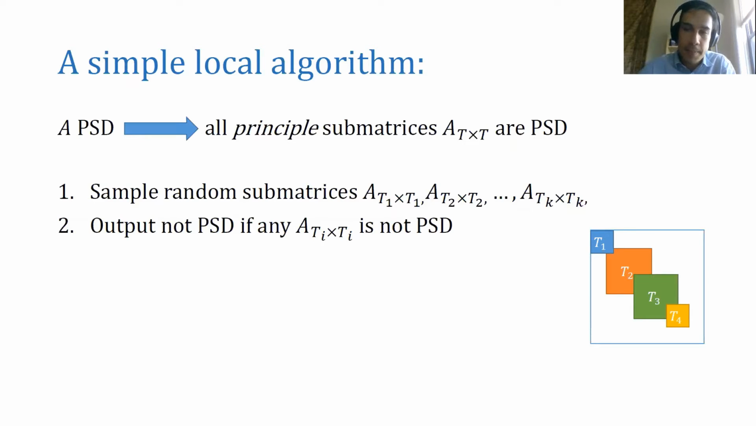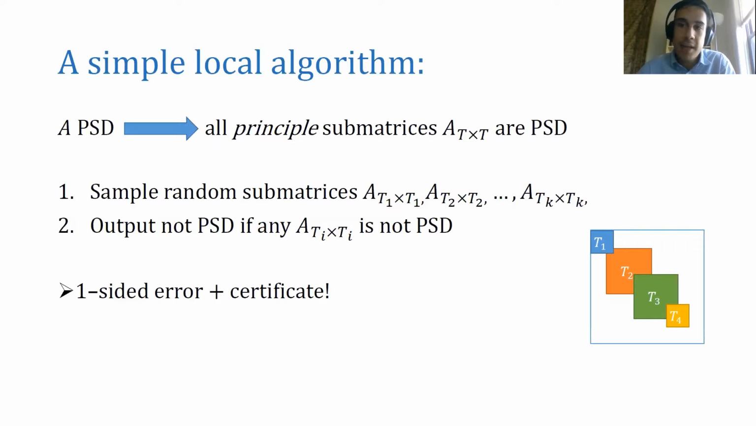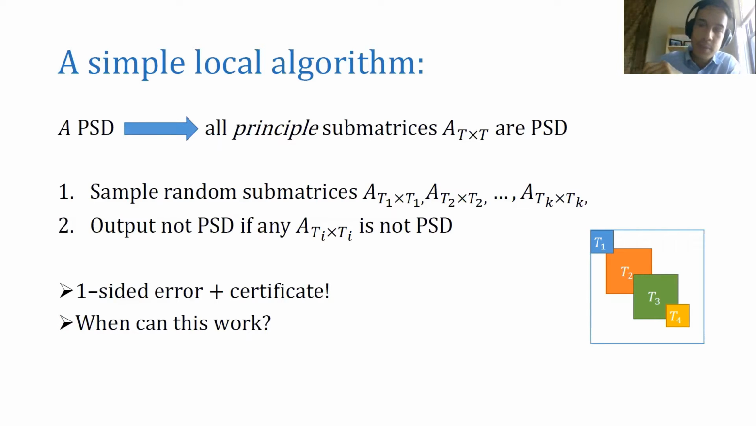So in other words, this simple local algorithm has one-sided error, because if A is PSD, we'll never output not PSD. On the other hand, if A is not PSD, it's not clear how large of a submatrix we need to sample for this algorithm to work. So one of the main focuses of this talk is to understand when this simple local algorithm can work. When can we test the semi-definiteness of the matrix by these submatrices?